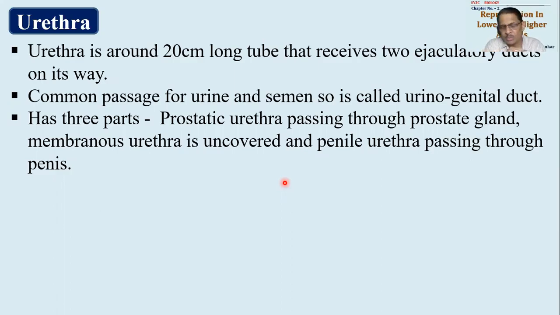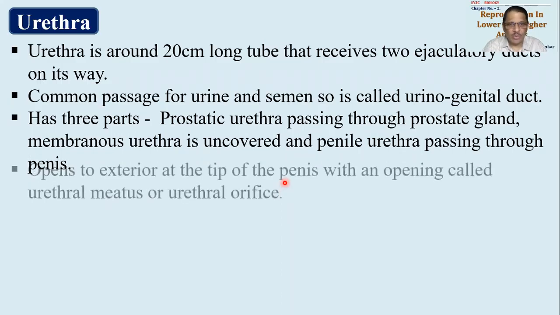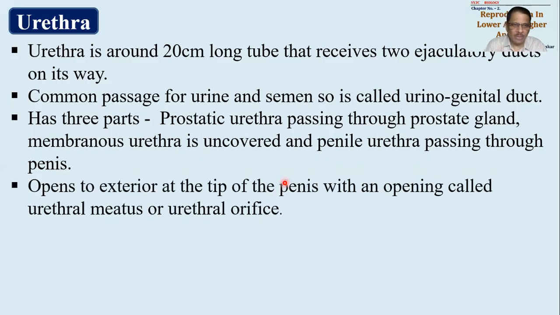इसी को स्पॉन्जियोस यूरेथ्रा भी कहा जाता है because it is supported by the spongiosus muscle of the penis. Okay, corpus spongiosa muscle होता है penis के अंदर, ये उसको सपोर्ट करता है, that's what is called spongiosus urethra. So spongiosus urethra and penile urethra are the same, remember very well. This urethra will pass through the penis and will open to the exterior at the tip of the penis through the glans penis as the urethral opening or urethral orifice or urethral meatus. Meatus का मतलब opening, orifice का मतलब भी opening.